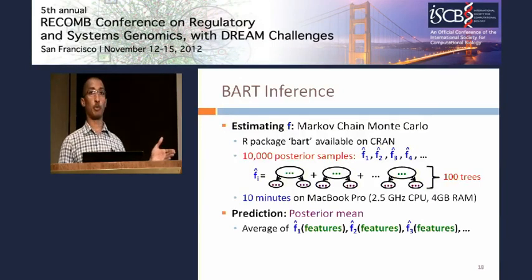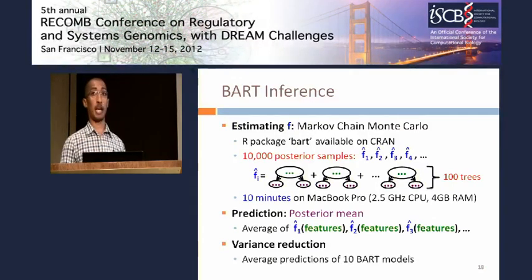And given these samples, we can then form posterior predictions of any given patient's slope. Each sample has its own estimate of the patient's slope. We take the average of those to find the posterior mean. And because BART itself is a stochastic procedure, we further reduce variance by taking an average across the predictions of 10 independently trained BART models.